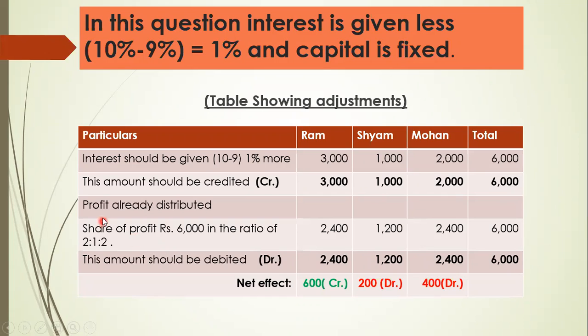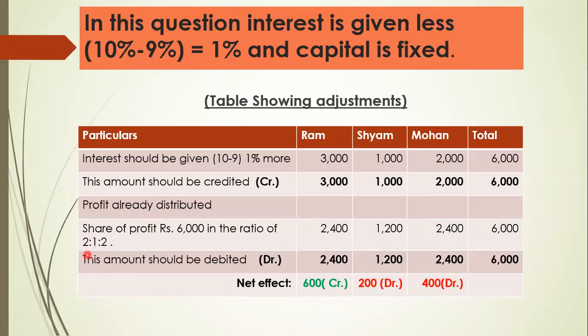Okay. And now profit is already distributed. As you know, if we have given less amount, 6000, this 6000 has already been added in the divisible profit, and hence they have divided this 6000 between the partners in the proportion of 2:1:2. Obviously, if any amount they have omitted, automatically that amount will add to the divisible profit, because the balancing figure will be divisible profit.